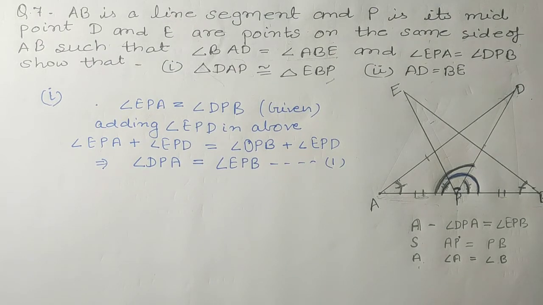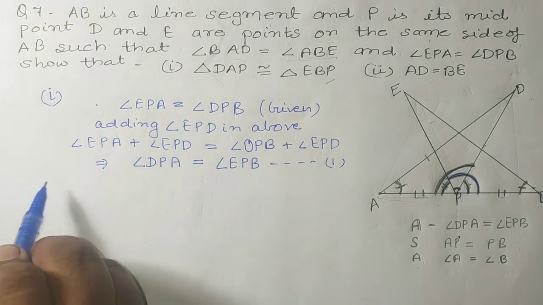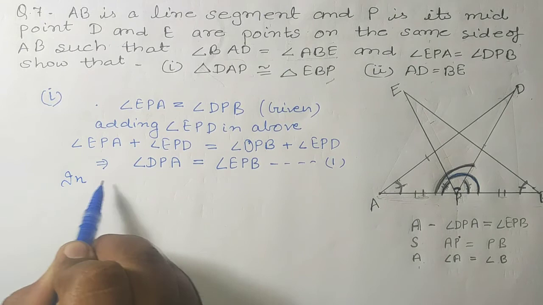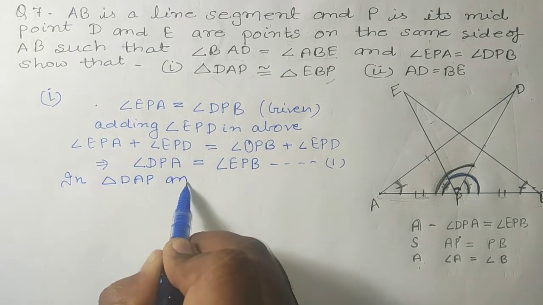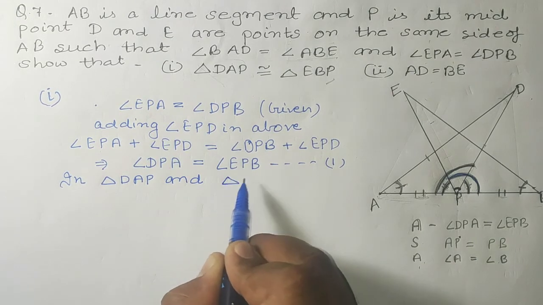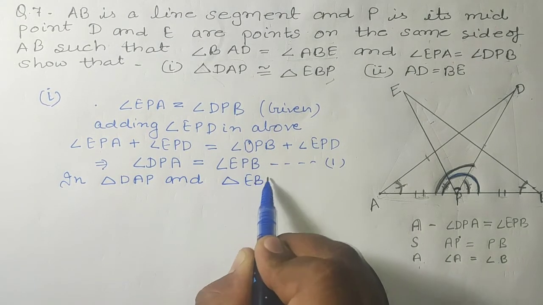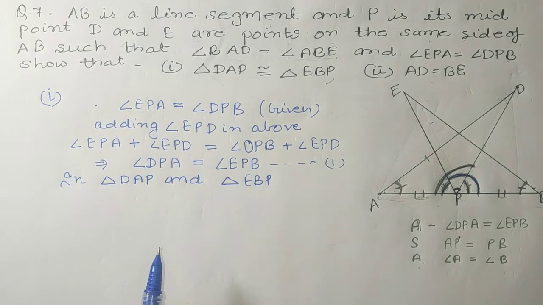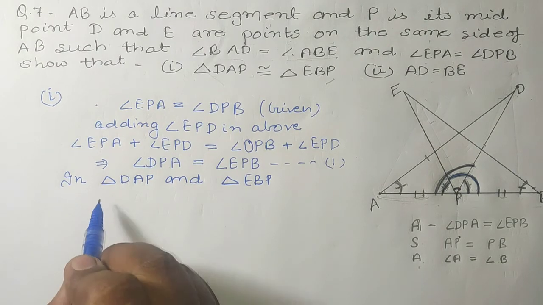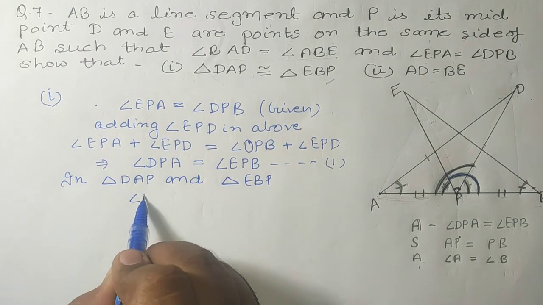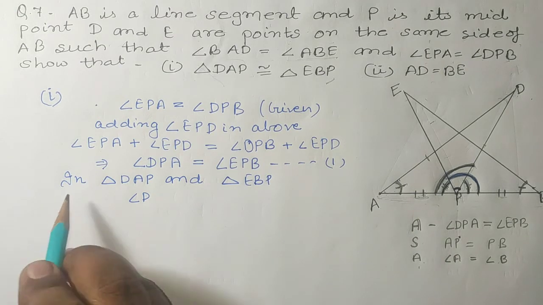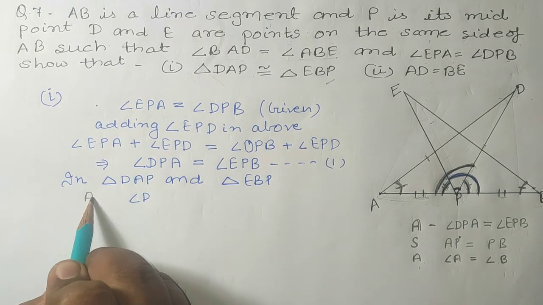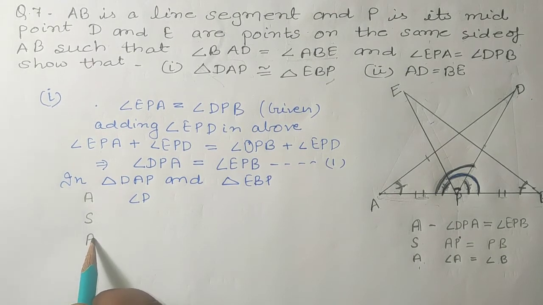Now you have thought roughly, now we are going to prove it. Okay, in triangle DAP and triangle EBP, see students, we are going to prove these two triangles are congruent by the criteria angle side angle.